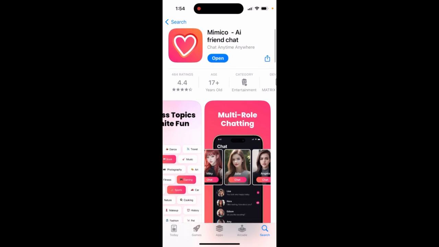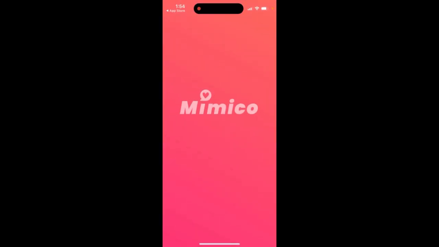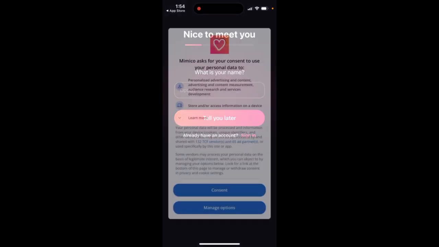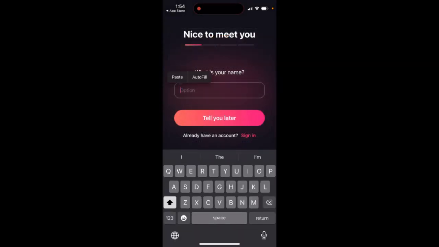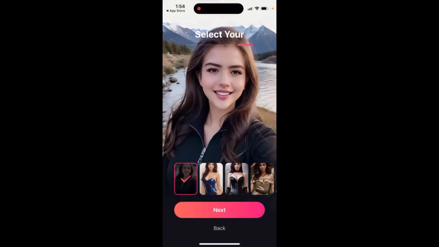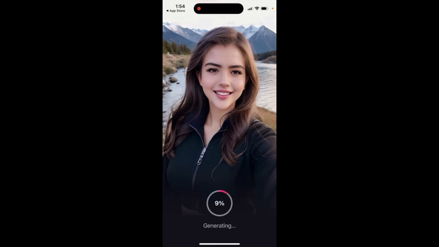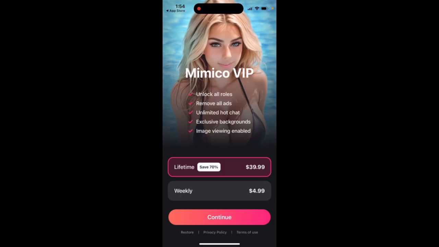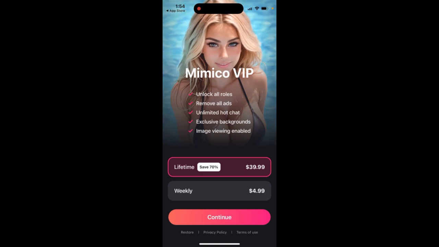So here you just have that. And this is one of those alternative AI chatting apps. And here you have it. You just go and create your account, your gender. Then you can just select this, and then you can just generate the account. So then you can see here is the overview.